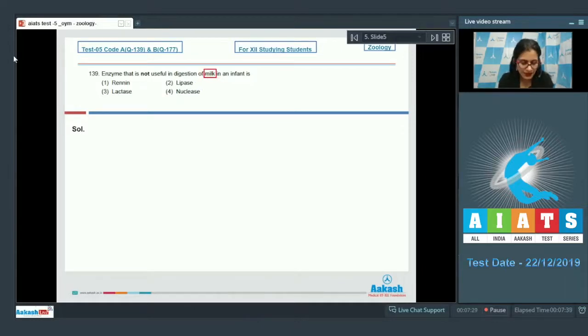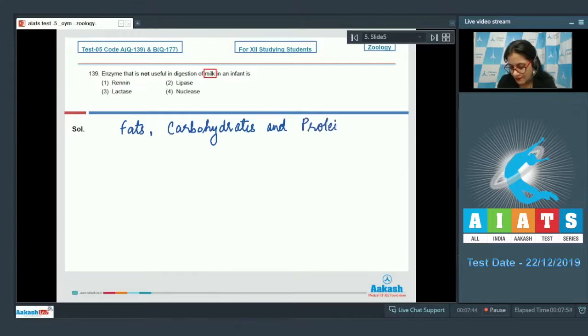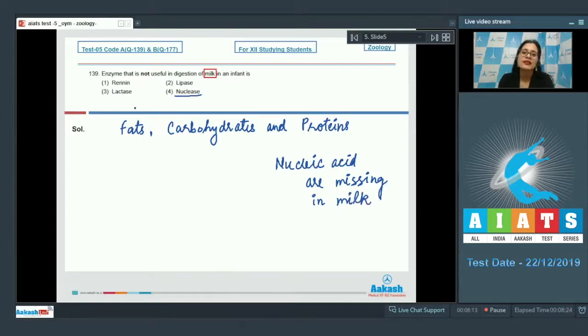Milk contains fats, carbohydrates, and proteins, but nucleic acids are missing in milk. Hence, nuclease has no substrate to act on in milk. So, the correct answer is option number 4.